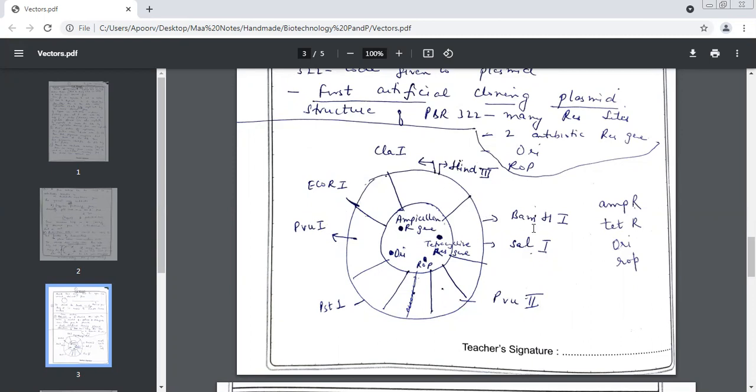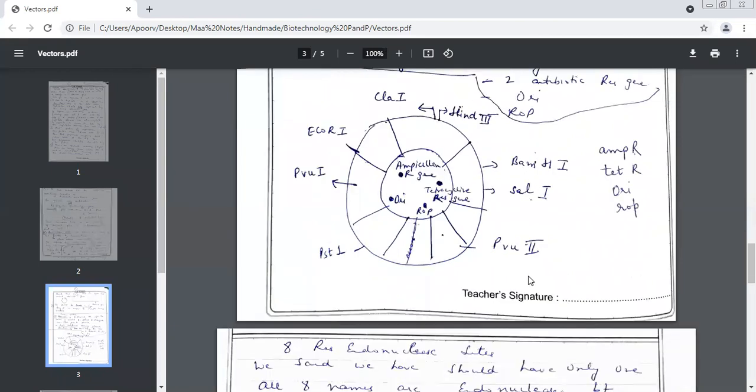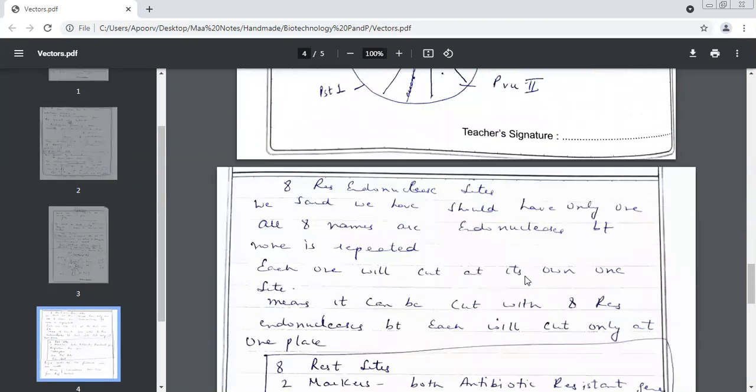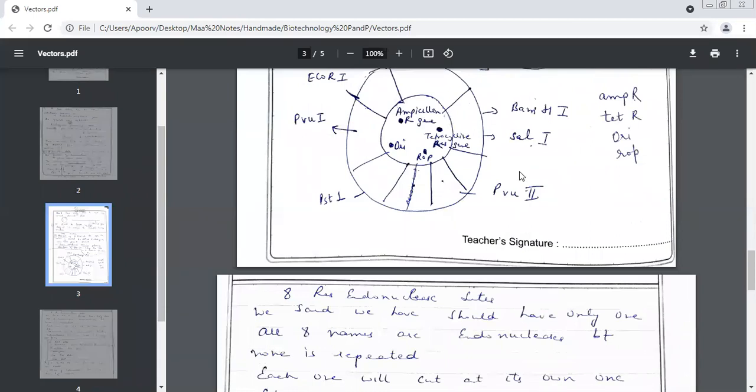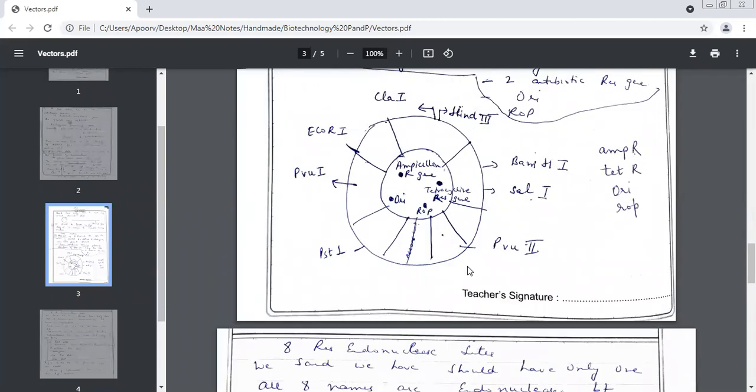This is PvuI and this is PvuII, so they are not the same. So we have 8 restriction endonuclease sites, but we said we should have only 1. All 8 are different.